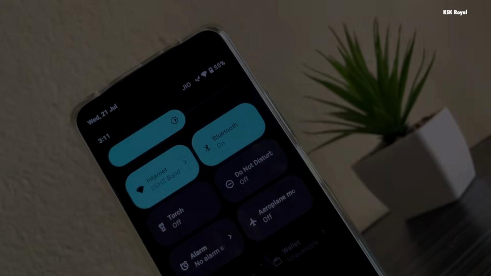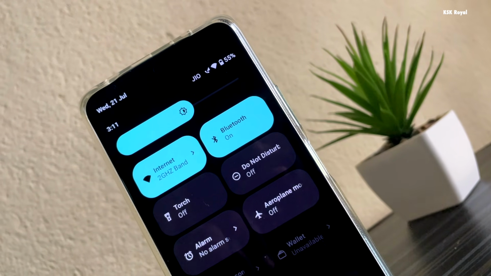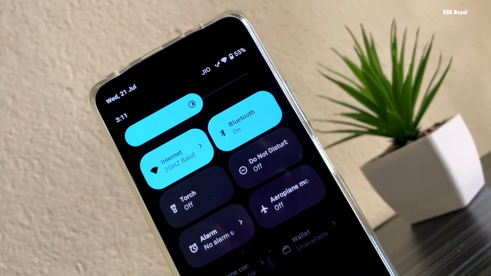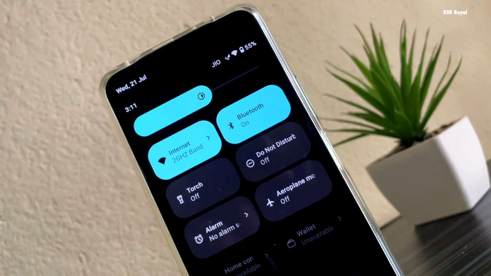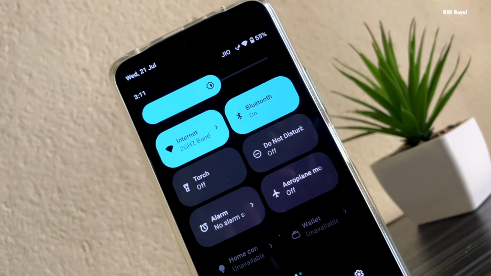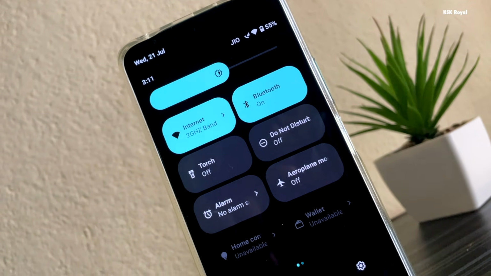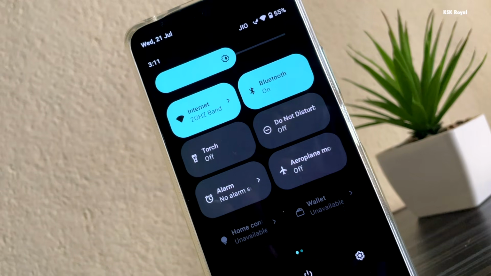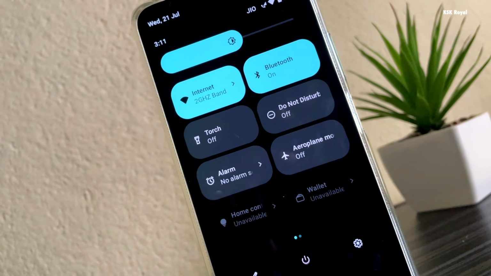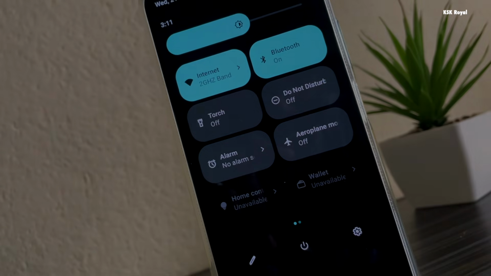Now for this process, we are not going to use any computer or laptop to install Android 12. Since we are using a DSU method, this will do the magic for us to install Android 12 without damaging the current system. Now for those who don't know, what the heck is DSU?